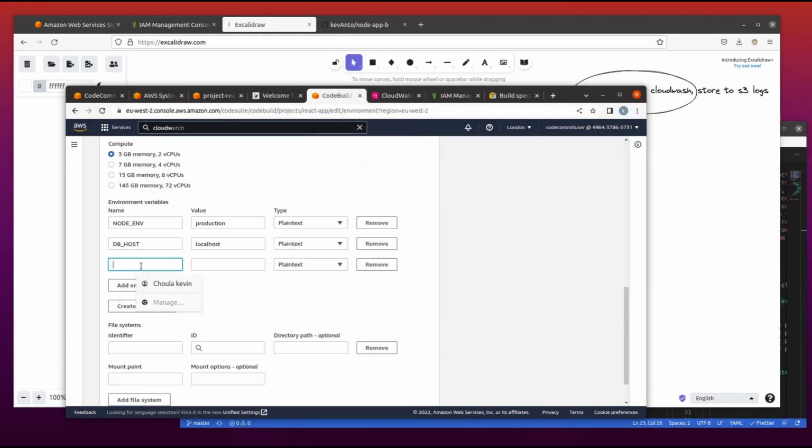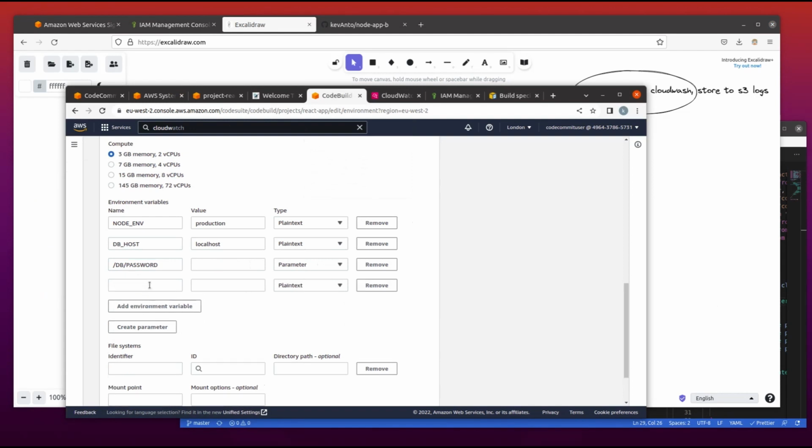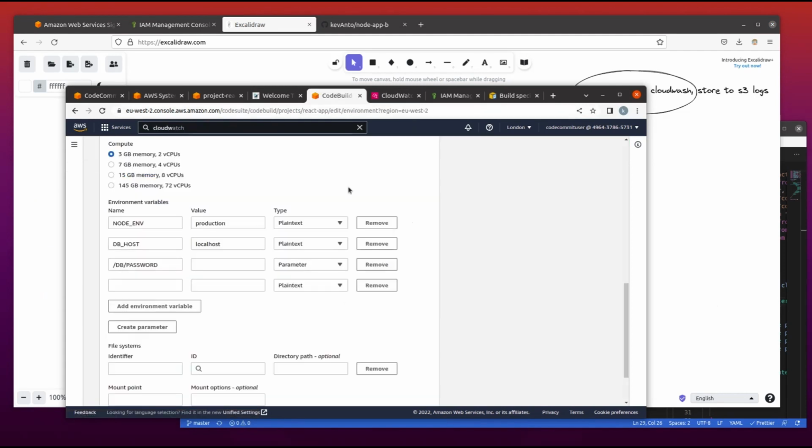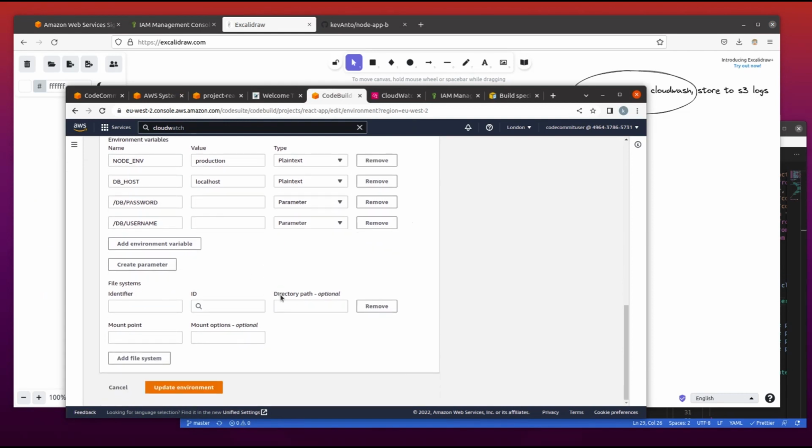Let's go and paste that, and we select not plain text. We don't want that to be visible in our logs or whatsoever. We select parameter. We do the same for the username. Security best practice: select parameter. Now we can update our environment variables.